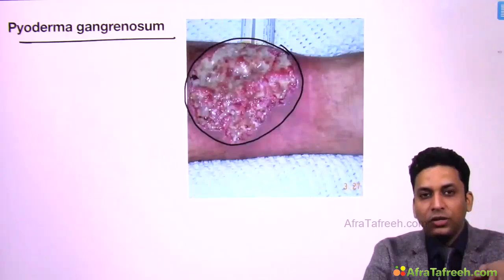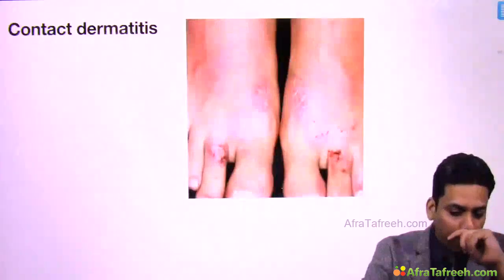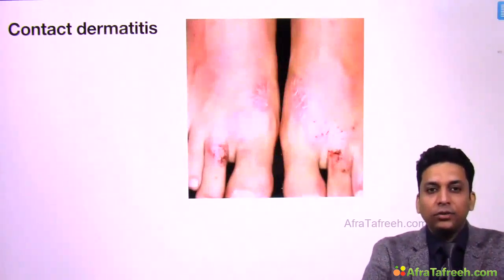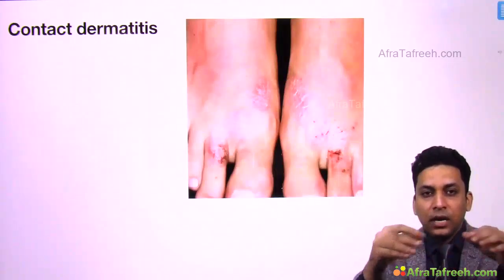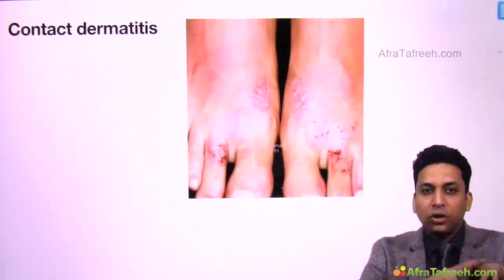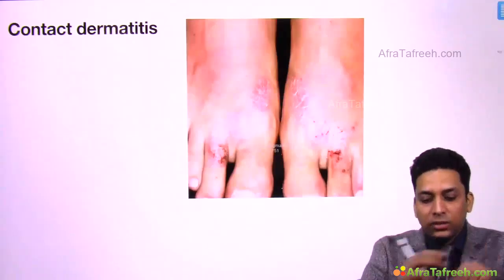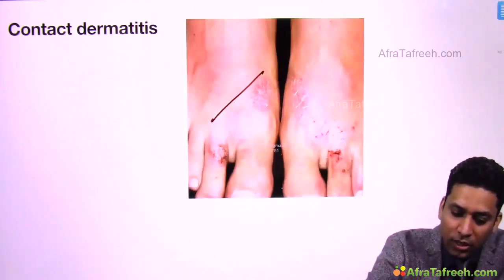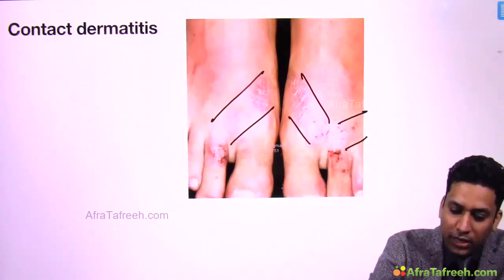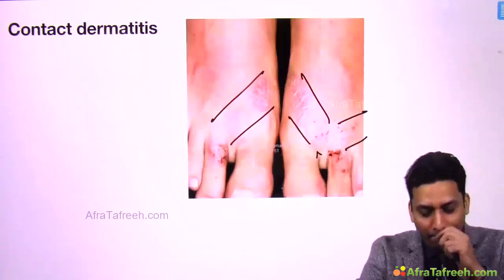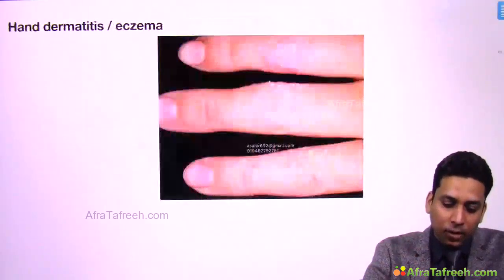When you do the biopsy, you will get a deep dermal neutrophilic infiltrate. Then contact dermatitis, I already told you, is due to contact with certain things. Many a time the patient is wearing rubber sleepers, and wherever the rubber comes in contact with the skin, the patient may develop dermatitis. That's why the lesions are only present over this site, where the sleepers come in contact with the skin. So the patient has dermatitis over this area. So this is contact dermatitis.